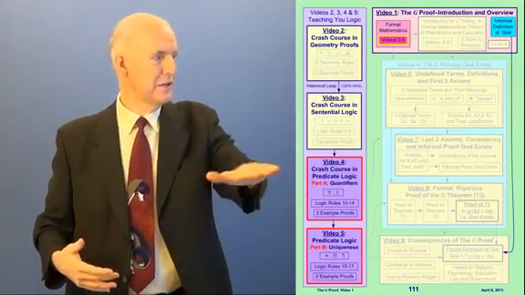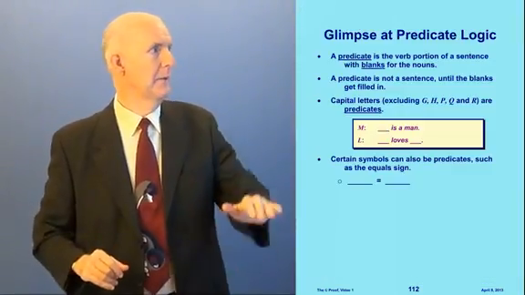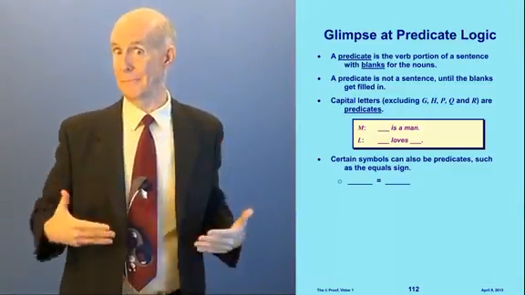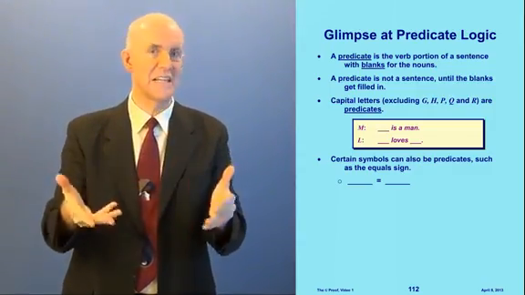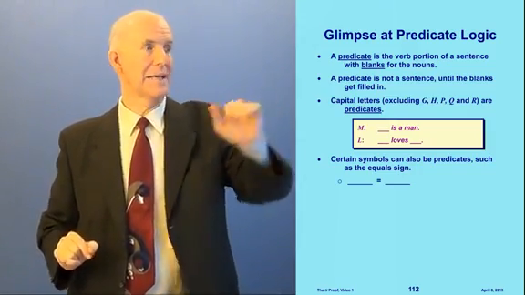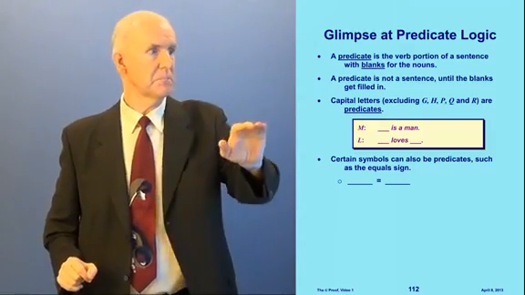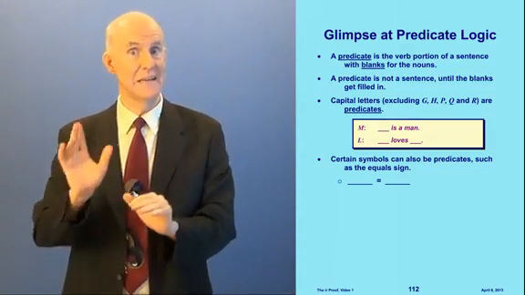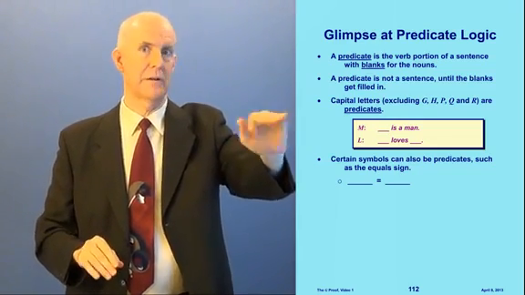All right. Now in videos 4 and 5, we're going to do predicate logic. Let's talk about that. Take a peek at that. Now, what is a predicate? I keep talking about predicate logic. What's a predicate? A predicate is the verb portion of a sentence with blanks for the nouns. And a predicate is not a sentence until the blanks get filled in. We're going to use capital letters for predicates, excluding P, Q, and R, and excluding G and H also. All the other capital letters can be predicates.